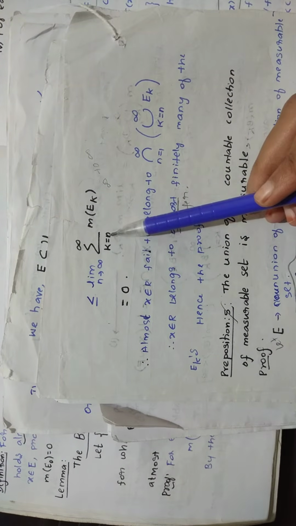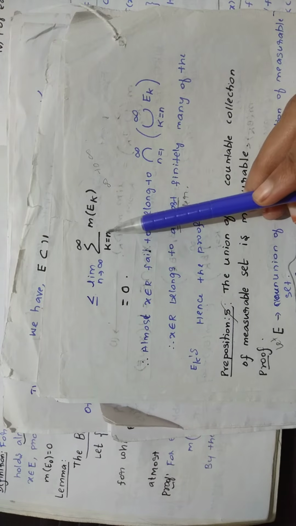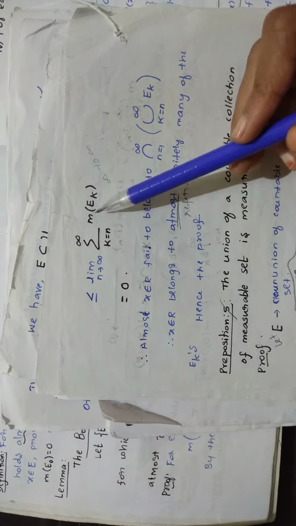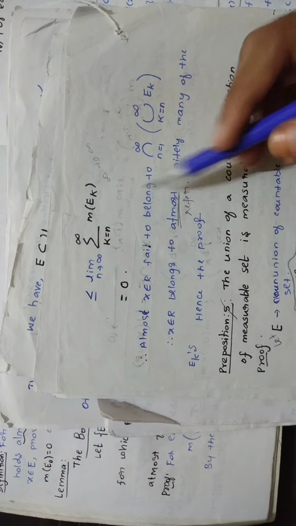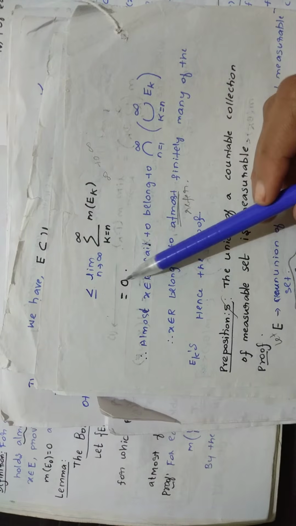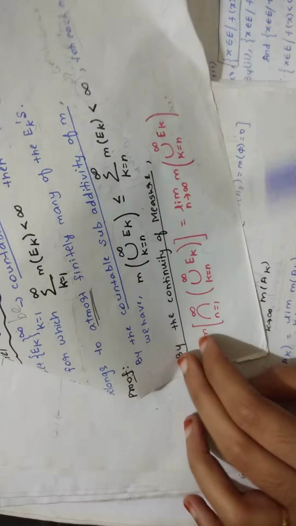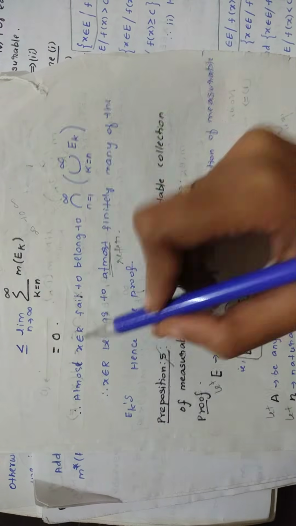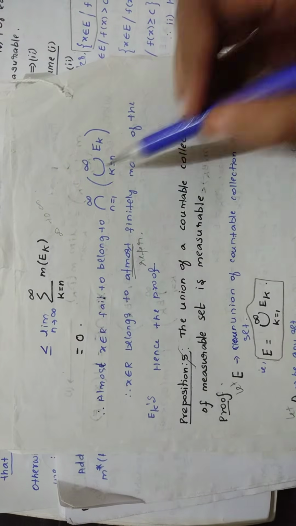So here you will put less than or equal to the limit as n tends to infinity of this value. Now look at this: n tends to infinity. It means you substitute n tends to infinity, so here is also infinity and this is also infinity. So k goes from infinity to infinity, which means you will get 0. When you find the measure you will get 0. So that is why you are putting 0. So you are getting the measure of this equal to 0.